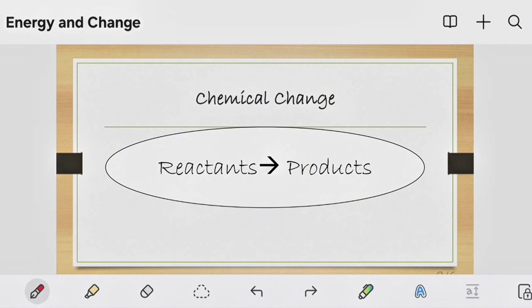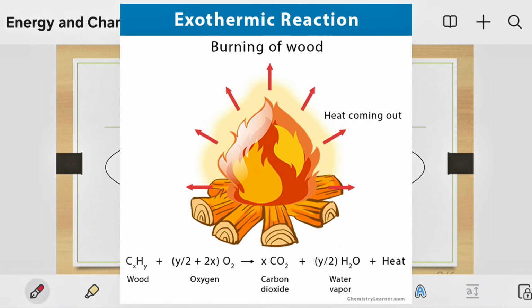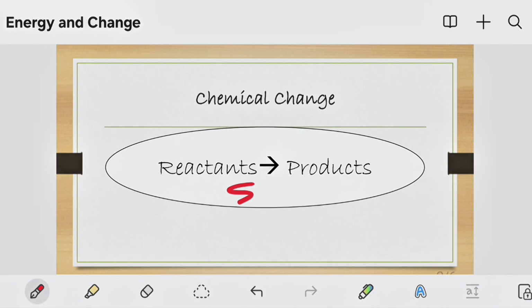Well, remember that in our previous session we said that when a chemical reaction happens, chemical change occurs. So chemical change and chemical reaction are the same thing. We said this will be our system of consideration, and outside the system we will have the environment.